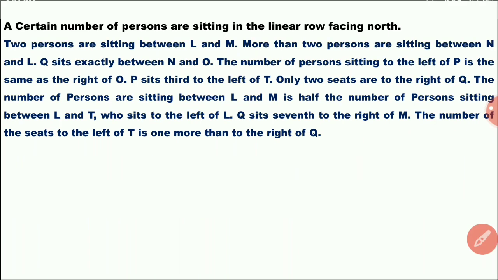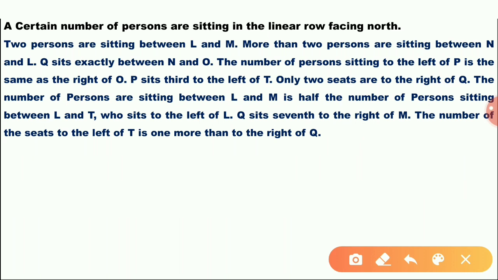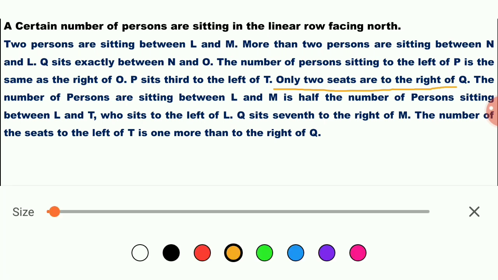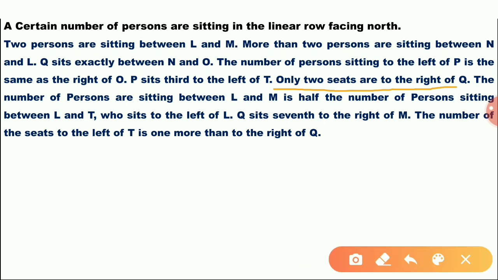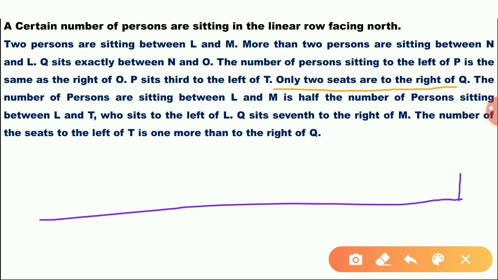A certain number of persons. Suppose more than 2 persons are sitting between N and L. Here he has mentioned a point. Only 2 seats are to the right of Q. Only 2 seats are right of Q.